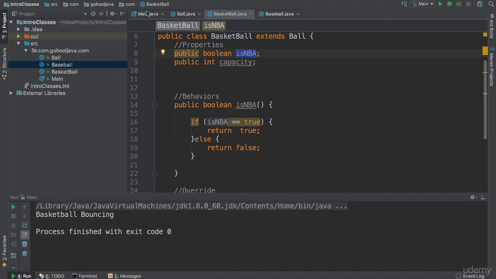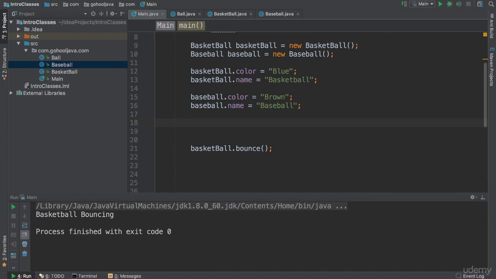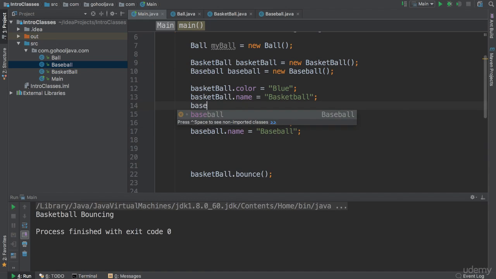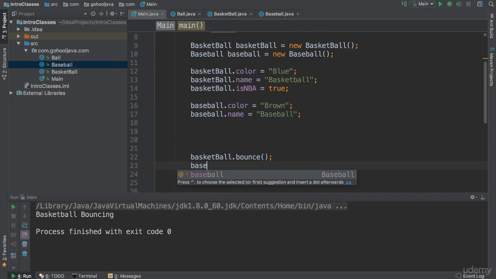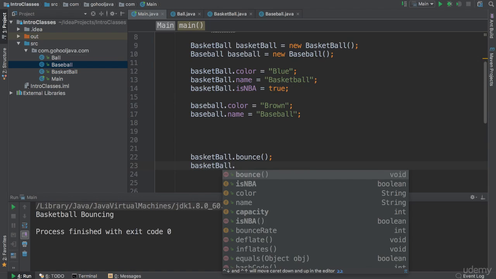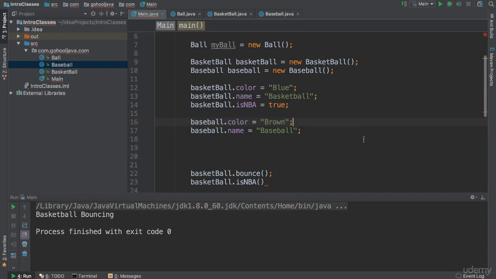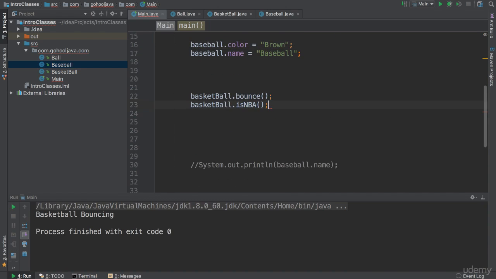So now if we go back to main here, let's set up basketball, basketball that is NBA. Let's set it to true. And now let's go ahead and call the basketball that is NBA, the method boolean, and see what's going to return. It's got one error found. Oh, there we go. We need a semicolon there. Save and run.